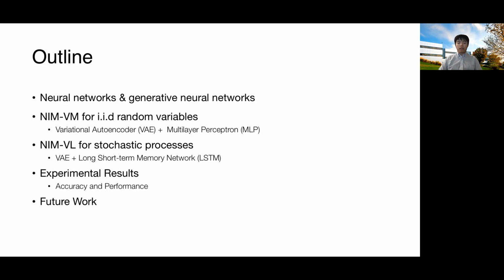In the remaining part of the talk, I will first briefly introduce neural networks and generative neural networks. Then I will talk about NIM-VM, which is a simplified model that can only handle IID data. I will introduce the theory of variational autoencoder and a specific neural architecture we use called multi-layer perceptron. Then I will talk about the full model, NIM-VL, which uses long short-term memory network.